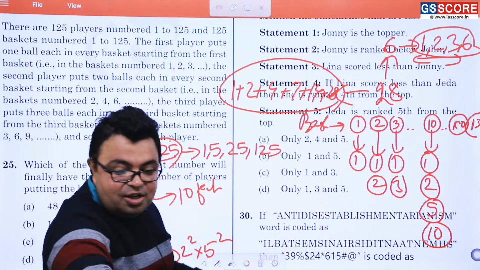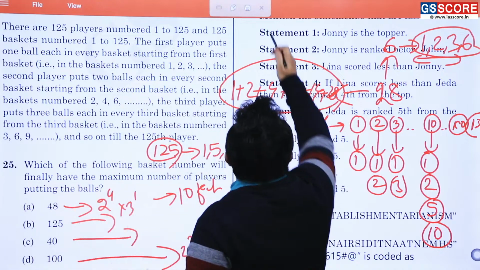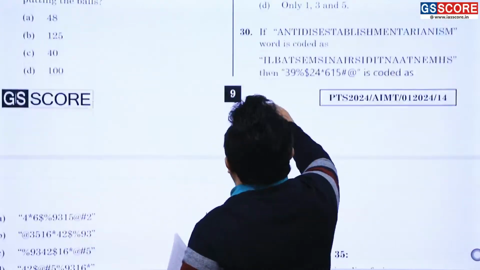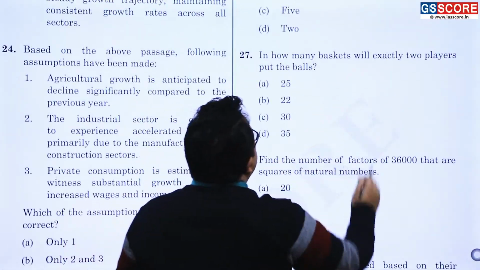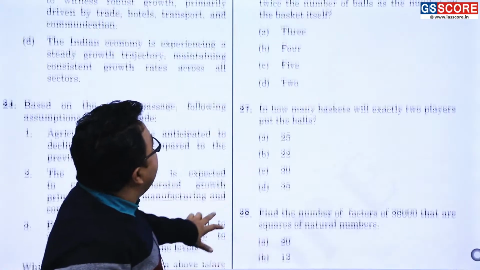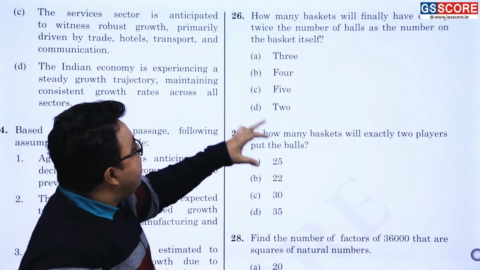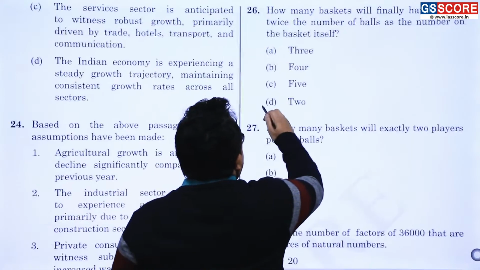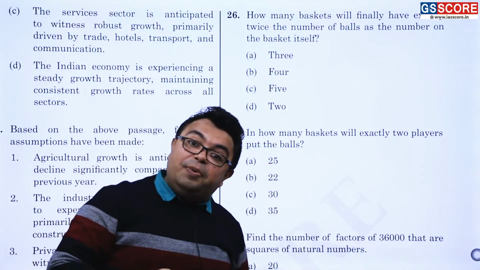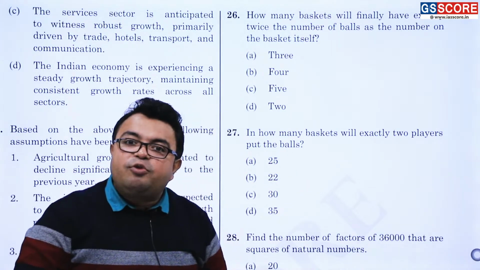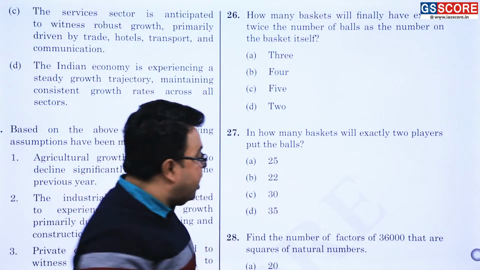So what is the next question? Next question I am reading. In how many baskets will exactly 2 players be putting the balls? How many baskets will finally have exactly twice the number of balls, so only 2 such options are there. Okay, exactly 2 players. It means the numbers which have got only 2 factors, there only 2 will put. Am I correct or not? So the answer is what?